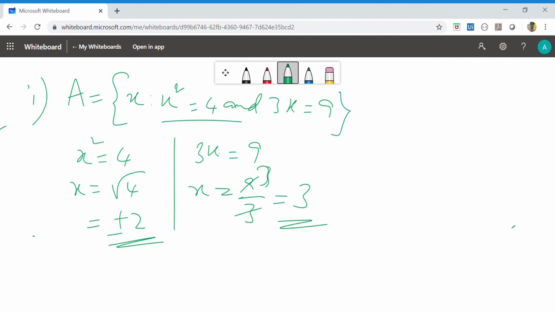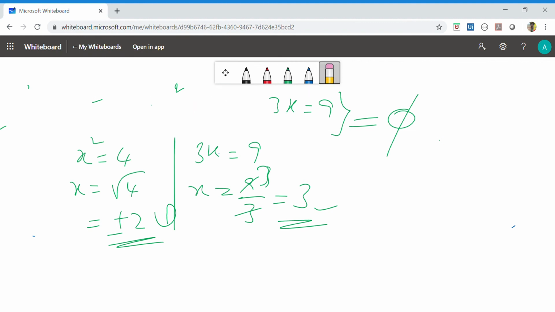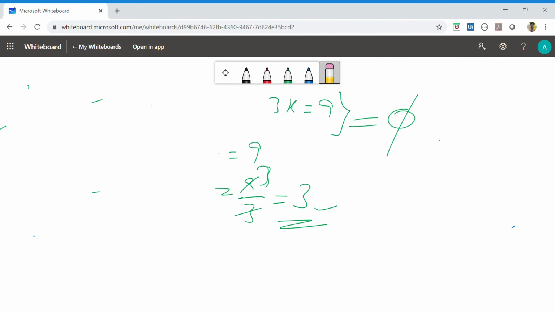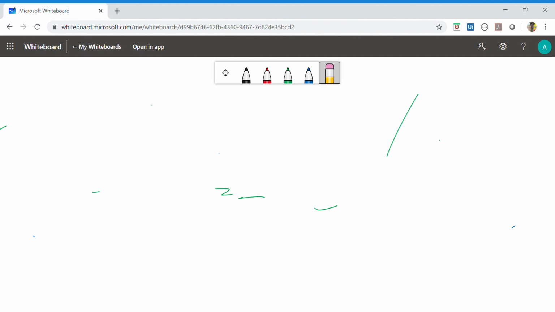But both the conditions are not satisfied by any number, so it is an empty set. It is an empty set. This is the reason you have to give. Okay. Next, the set of all triangles having the sum of their three angles less than 180. The sum of three angles is 180 degrees, only then we will say it is a triangle. If it is a triangle, then the sum of three angles is 180 degrees. But here it is given as less than 180 degrees, so it is a null set.